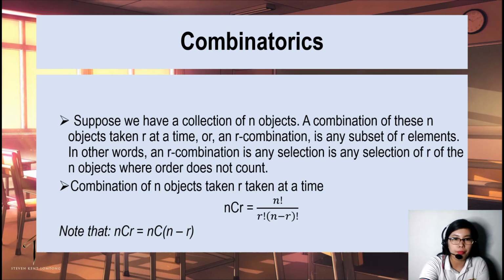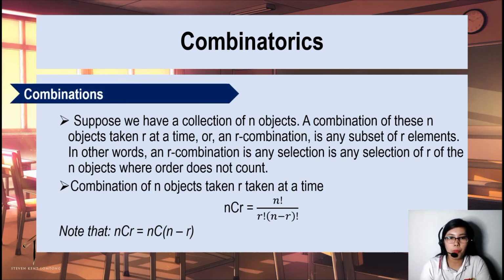Next, combinations. Suppose we have a collection of n objects. A combination of these n objects taken r at a time, or an r-combination, is any subset of r elements. In other words, an r-combination is any selection of r of the n objects where order does not count. So, order does not count, that is combination. Combinations of n objects taken r at a time is nCr equal to n factorial over r factorial multiplied by n minus r factorial.